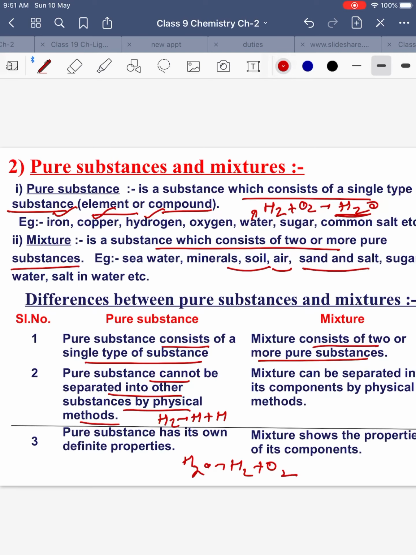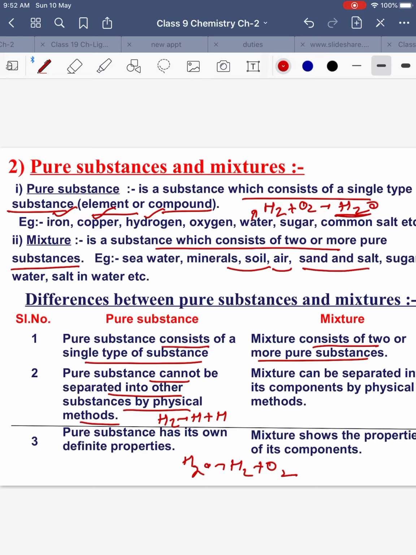I need chemical processes for that. Mixtures, on the other hand, can be separated easily. How? Like suppose you have taken a mixture of sand and salt, that you can separate. How? I put some water in the mixture and the salt will get dissolved. Then by filtration I can separate the sand. Okay, and that salt I can further separate from water by evaporation.